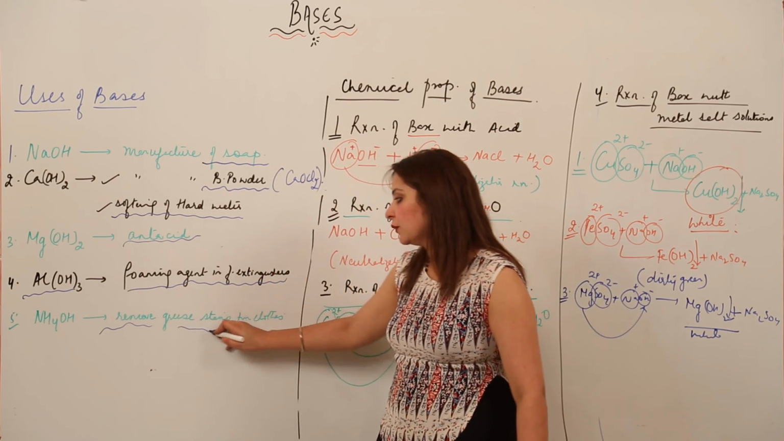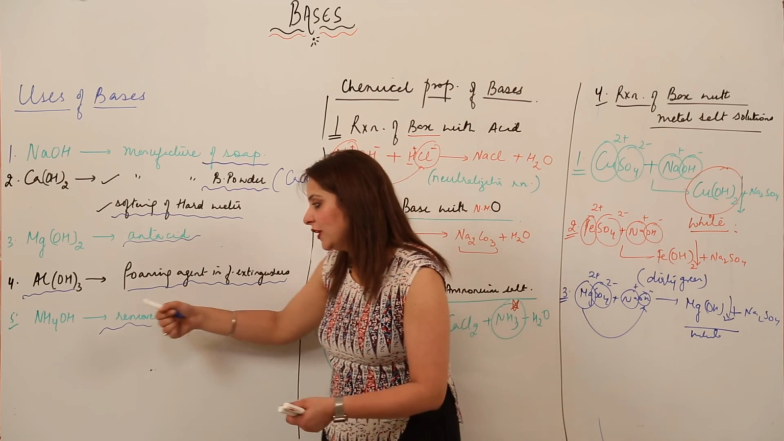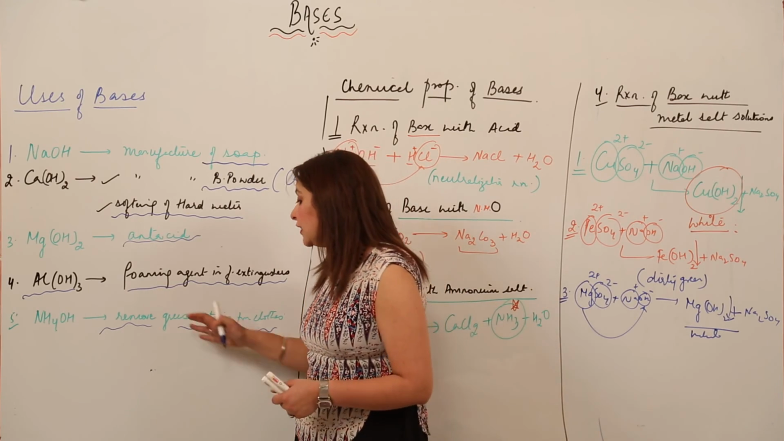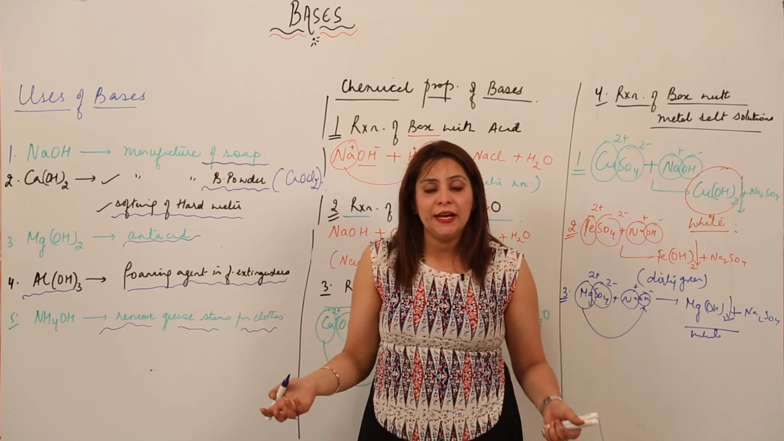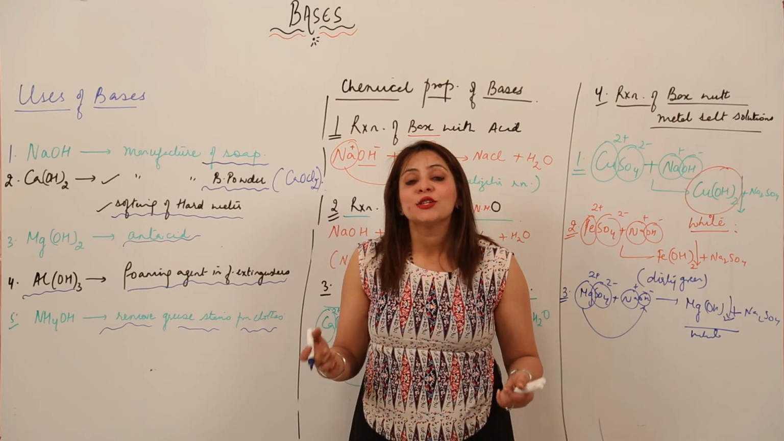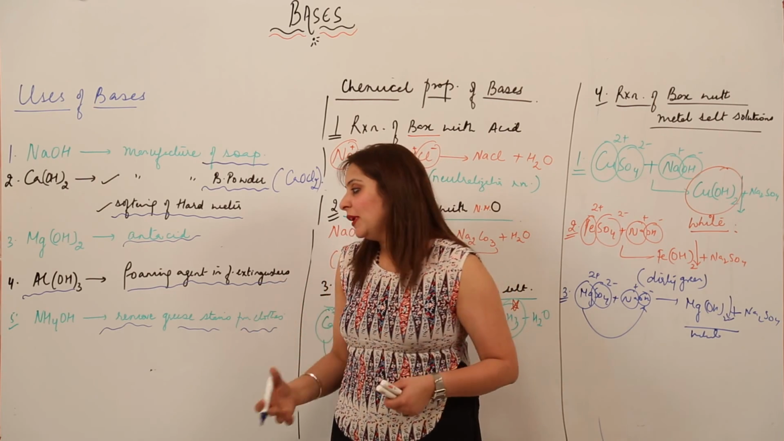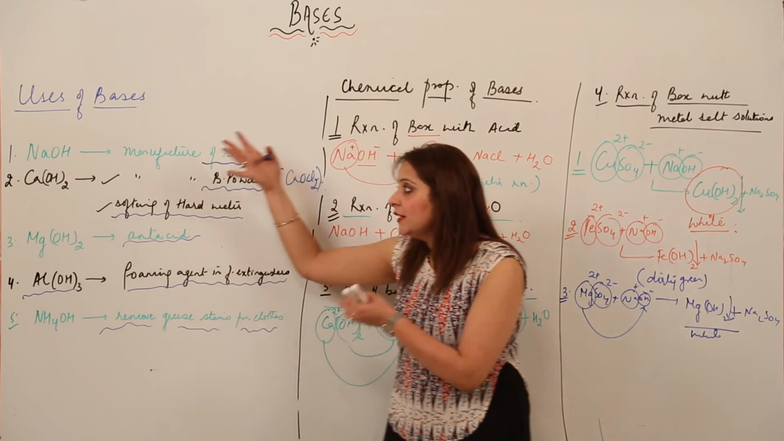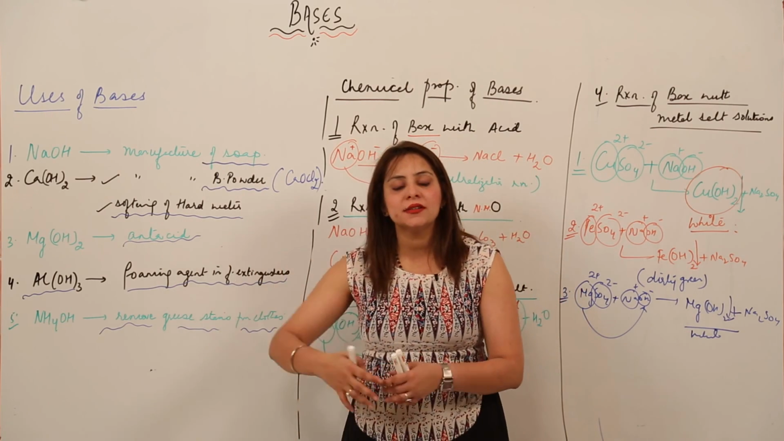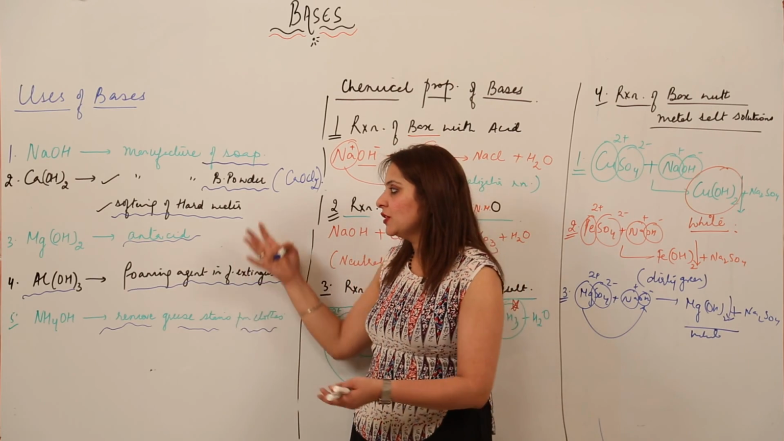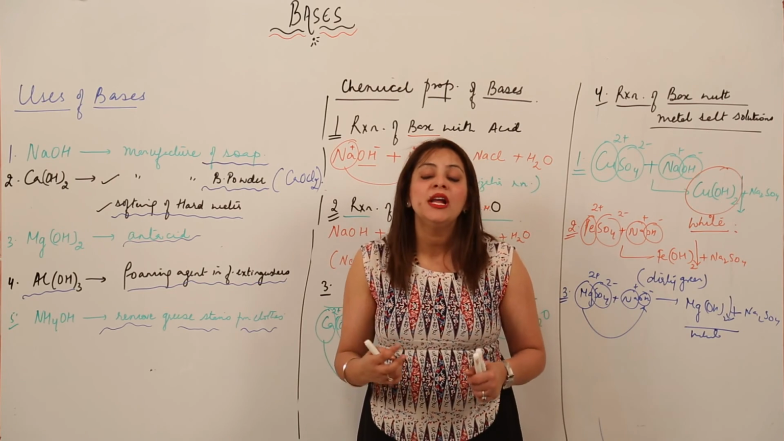NH4OH is something which is very important. You must be curious to know its familiar use: it is used to remove the grease stains which you sometimes encounter in your daily life on your beautiful clothes. So those grease stains can be removed from your clothes by the use of NH4OH. So these are a few of the uses of bases. The uses are not limited to this. It is a vast topic, but I have listed a few for you just to make you familiar with how bases play an important role in our daily life.